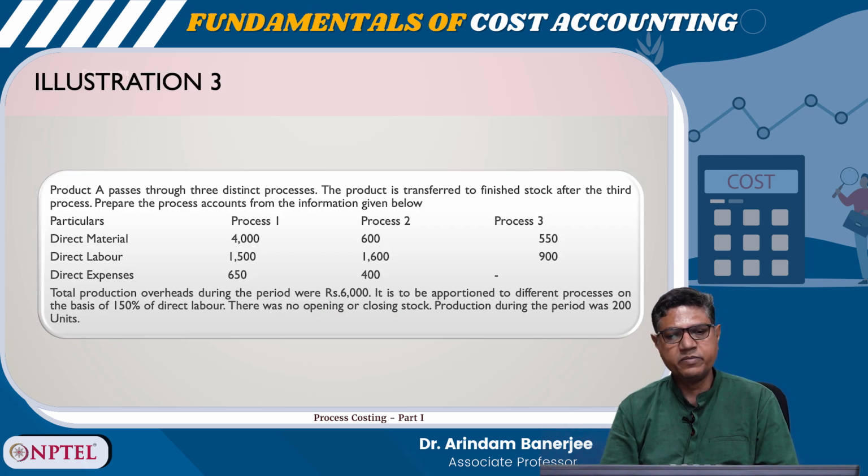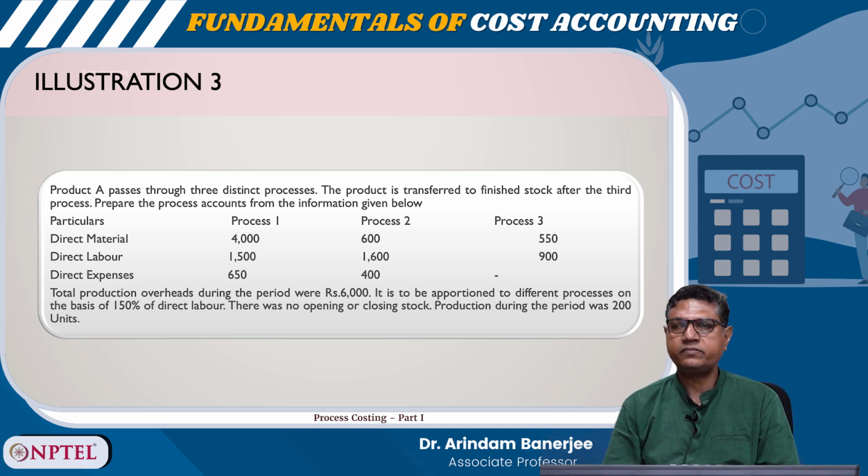So, direct material for process 1 is 4,000, process 2 is 600, process 3 is 550. Direct labor for process 1 is 1,500, process 2 is 1,600 and process 3 is 900. Direct expenses are 650 for process 1, and for process 2 it is 400. The total production overheads during the period were 6,000. It is to be apportioned to different processes on the basis of 150% of the direct labor. There is no opening or closing stock. Production during the period was 200 units.